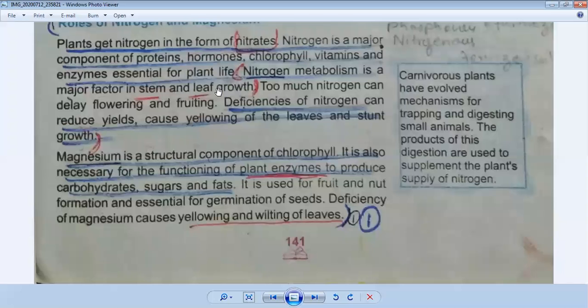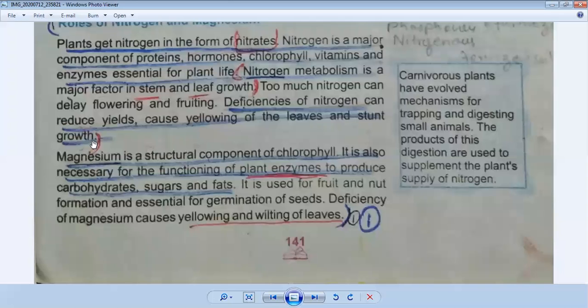After that, the effects of deficiency of nitrogen. If a plant is not getting proper nitrogen, what is the problem? Deficiency of nitrogen can reduce yields. This is the first point: lack of nitrogen in the body of the plant can cause reduced yields. Secondly, it can cause yellowing of the leaves. And the third one is that it can cause stunted growth. So these are the deficiencies of nitrogen.